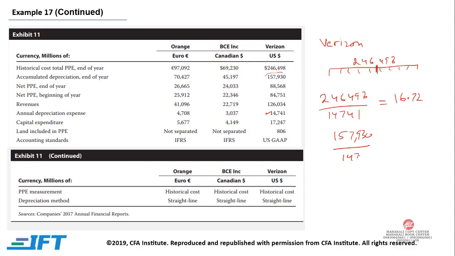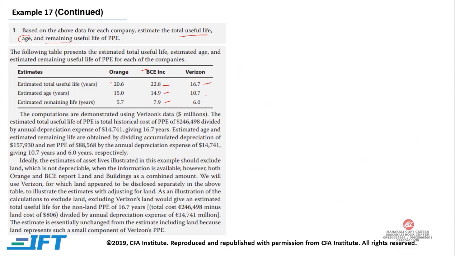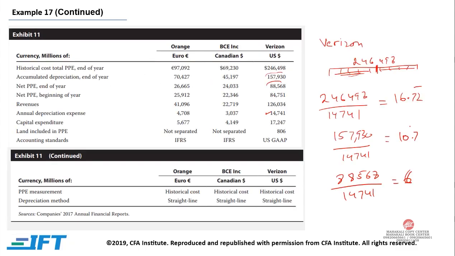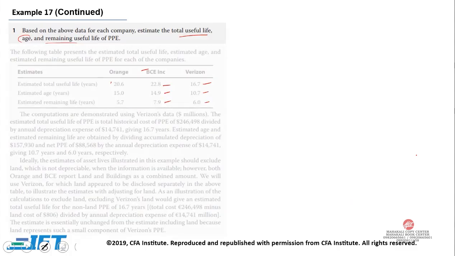157930 divided by 14741 is equal to 10.7. So this is what has been consumed: out of 16.72, 10.7 is the age of this property, plant and equipment. The remaining value is the net property, plant and equipment at the end of the year, that is 88568. 88568 divided by 14741 equals 6. So this is the remaining life: 16.7, 10.7 and 6.